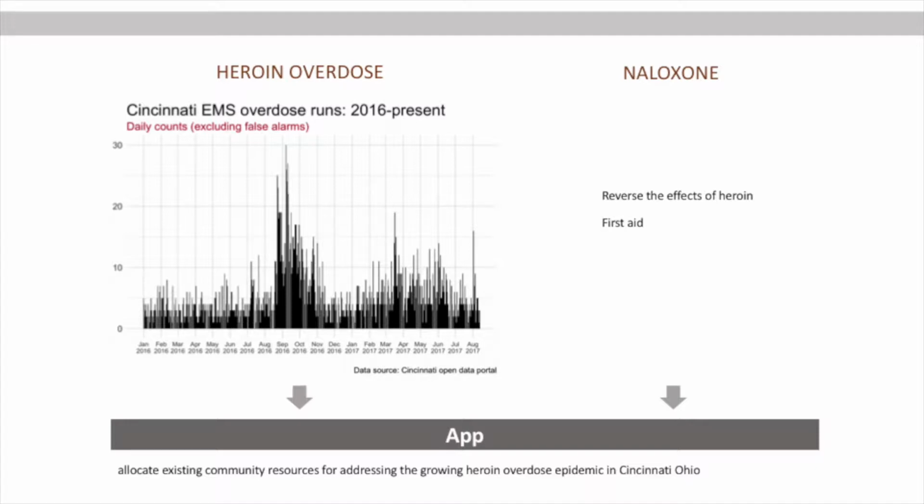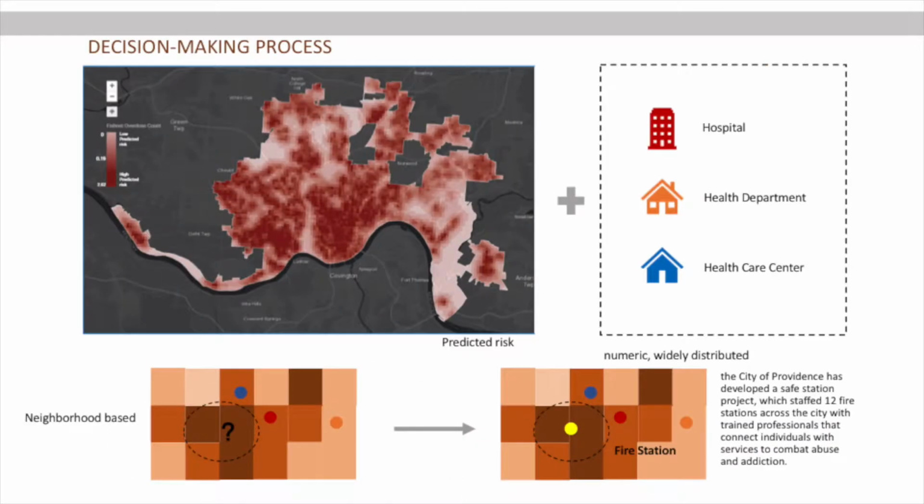Our app is developed to allocate existing resources which can provide the service of injecting this drug and training help for addressing the growing heroin overdose epidemic in Cincinnati, Ohio. The app displays a full overdose risk map for all of Cincinnati and shows users the level of risk in their area. Based on the overdose risk map, I add hospitals, health departments, and healthcare centers which can supply such service of injecting drug, professional training, and so on.